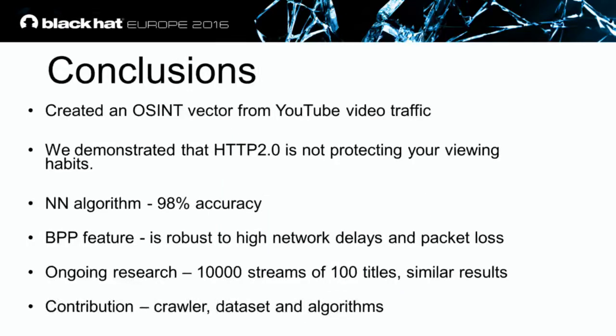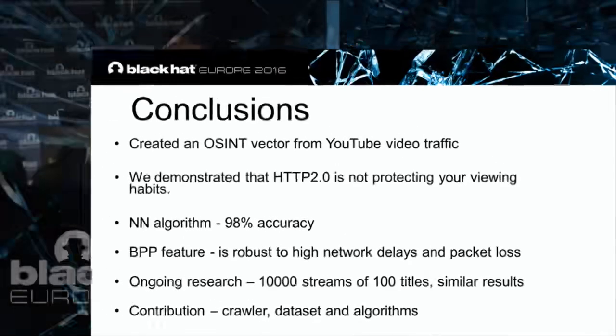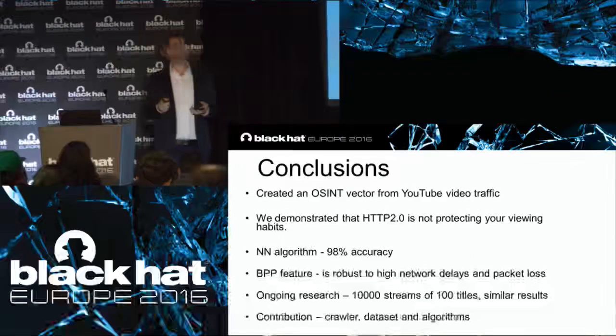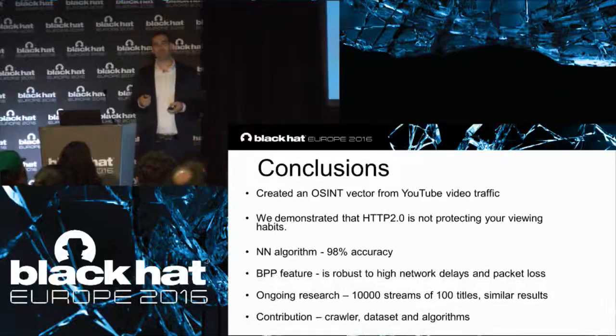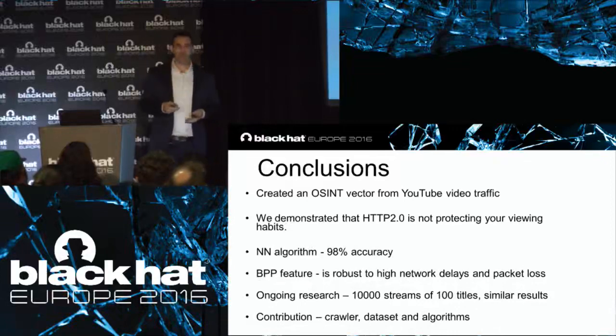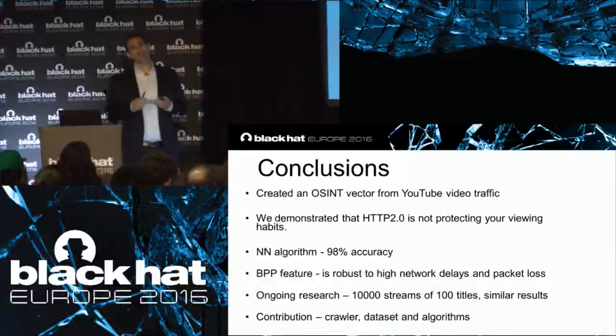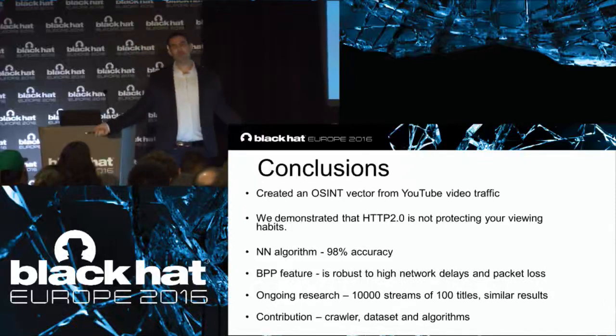In conclusion, we created an open source intelligence vector from YouTube video traffic. We show that with HTTP2, even though the traffic is encrypted, we can still understand what content the user requests. Our algorithm presents 98% accuracy, and our contributions are the crawler, the dataset, and the algorithms.